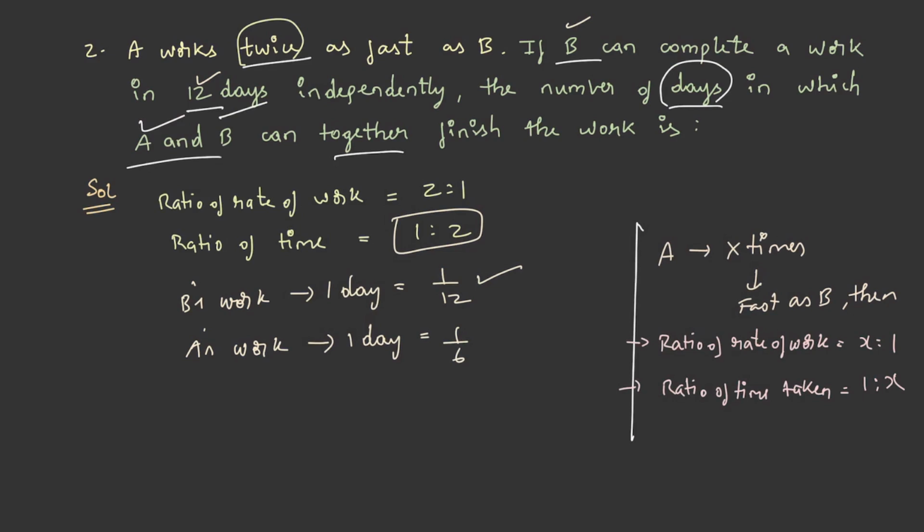First, let's find A plus B's 1 day work, which is 1/6 plus 1/12. On solving this, we'll be getting 1/4. This value is 1 day work. How do we get the number of days to finish the work? By reciprocating this. So A and B together can finish the work in 4 days.